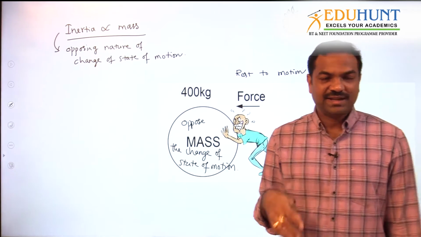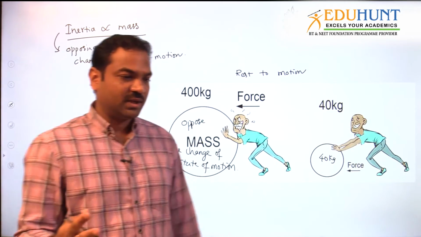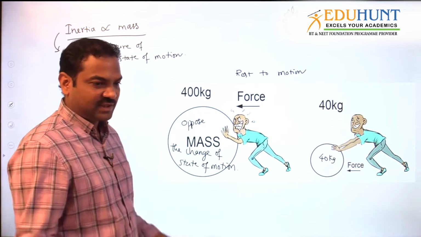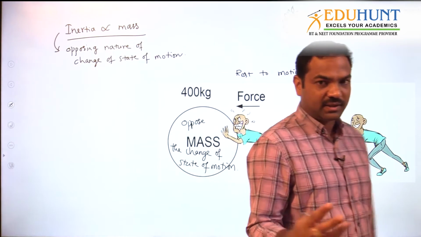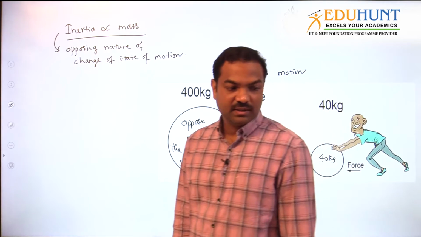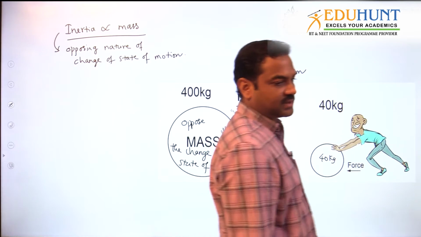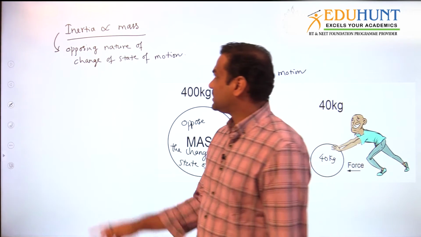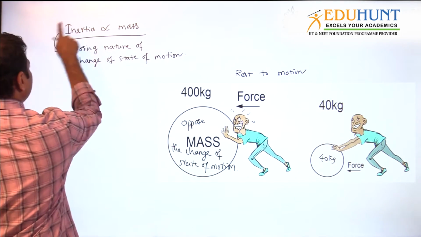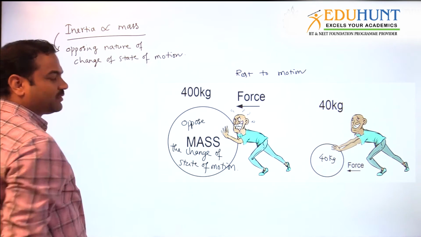That is all I'm saying. Inertia is something like a feeling. It is not a physical quantity. You cannot see it. You can speak of inertia of motion, and inertia of direction also. Inertia will try to keep the body in the same state of motion.